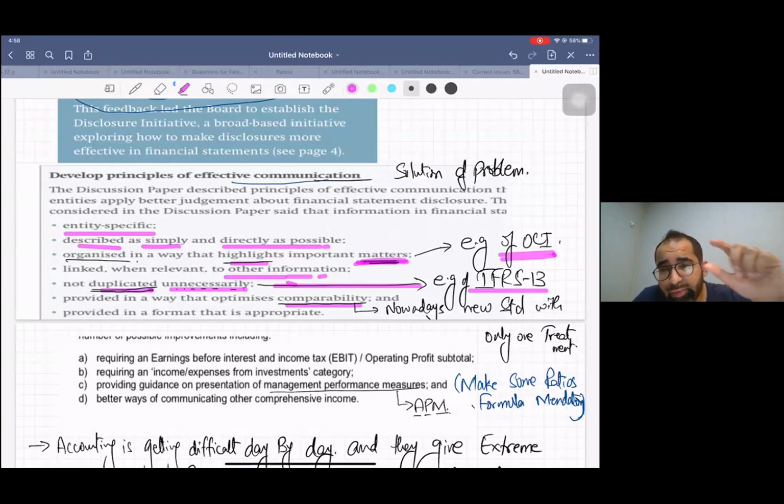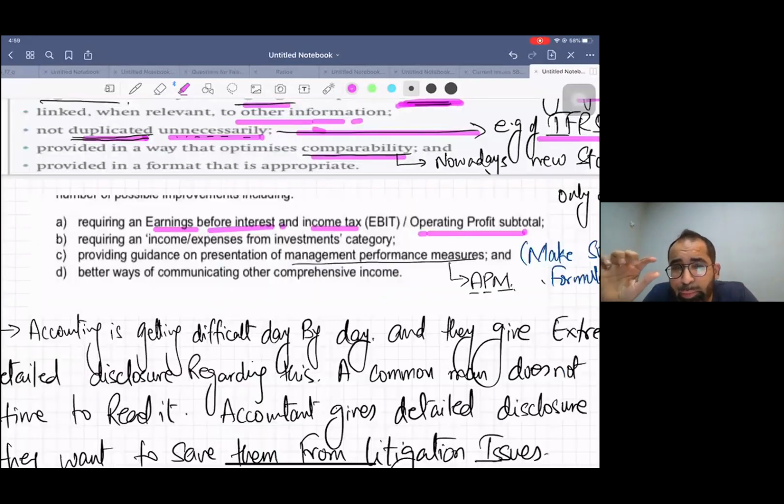But if you have studied F7, in the latest F7 questions, the examiner directly calculates PBT. Or if they calculate PBIT, sometimes they include investment income in PBIT. But in reality, operating profit should only contain things related to operations. Operating profit should only include earnings related to operations. They must exclude investment and other income, right? So they are going to be more focused on the EBIT number, and that will be more and more related to operational earnings, right?